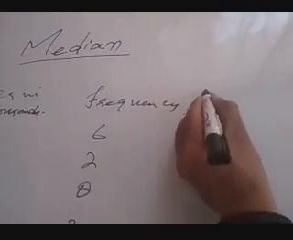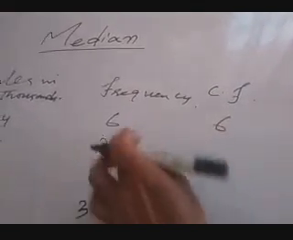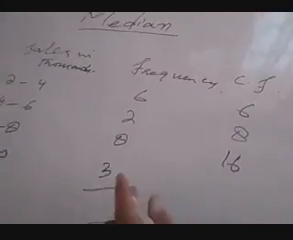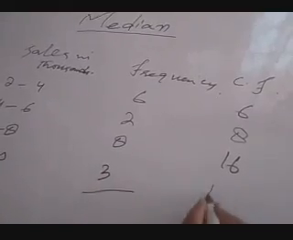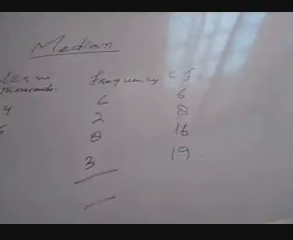Now first of all we will find CF, cumulative frequency. Prior to 6 there is none, so 6 is same. 6 plus 2 is 8, 8 plus 8 is 16, 16 plus 3 equal to 19.